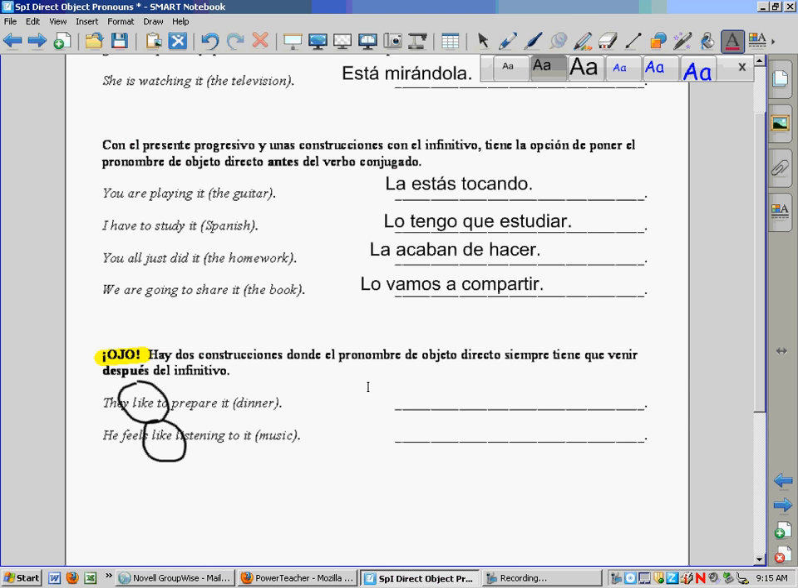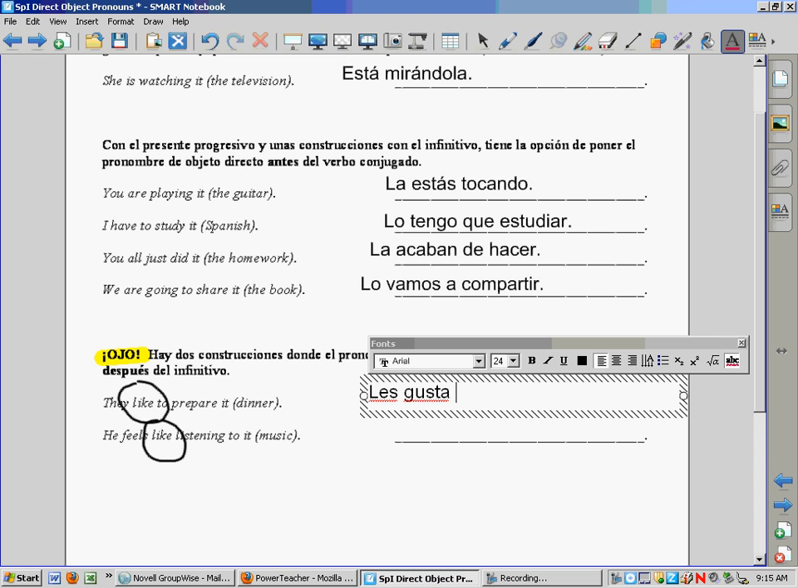So, for example, they like to prepare dinner. Les gusta preparar, that's they like to prepare. Dinner is la cena. So the question is, can you put it out front here? Could you say, la les gusta preparar? And the answer is a resounding no. You have to put it at the end. And the reason is simple. It would get confusing. People wouldn't know what you're talking about. La les gusta just sounds weird. No one says that. And because they have that les there, it just would get confused in there. So it makes sense to put it at the end.